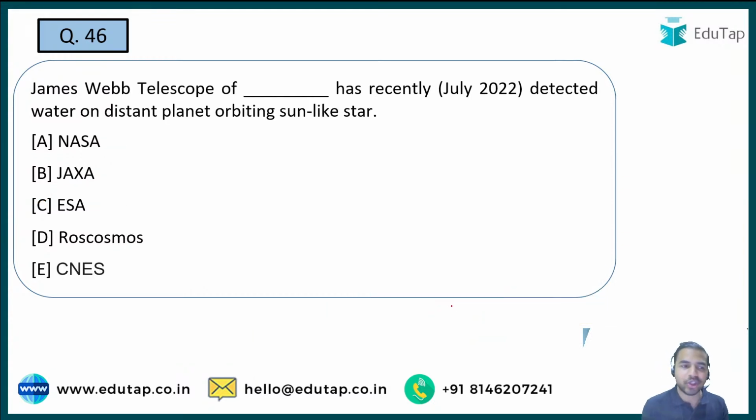So the next question is on the James Webb telescope, and guys, see, just by looking at this much you should get an idea of what has basically been asked in the question. Here it is just asking you that the James Webb telescope belongs to which of the following organizations? Is it NASA, JAXA, ESA, Roscosmos, or CNES? So quickly tell me what is the right answer.